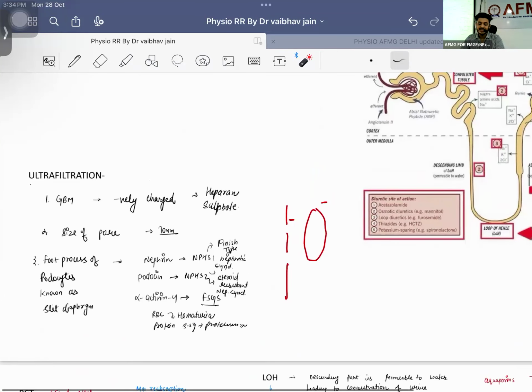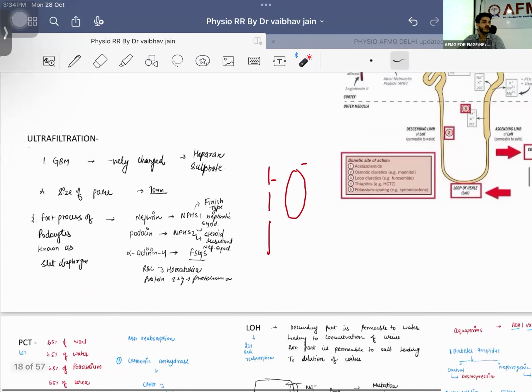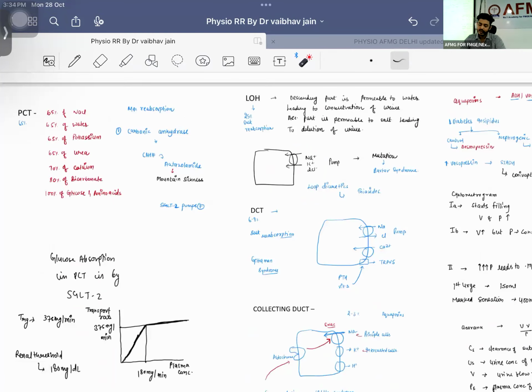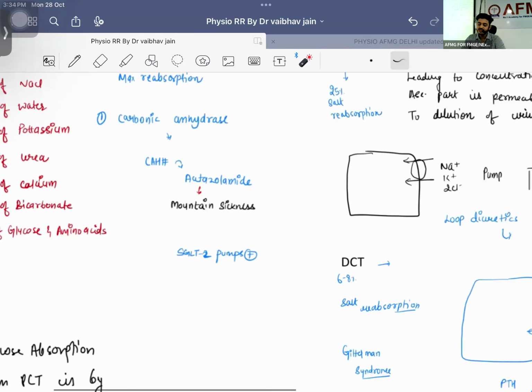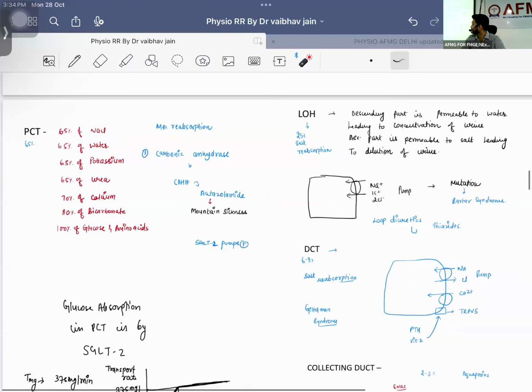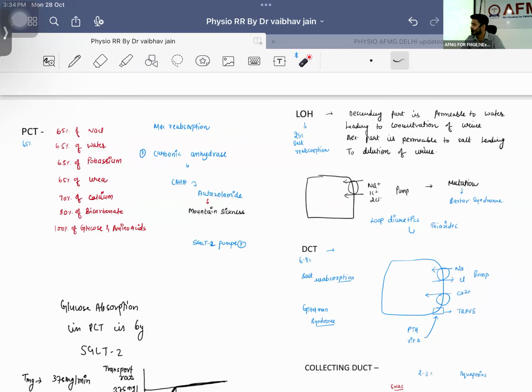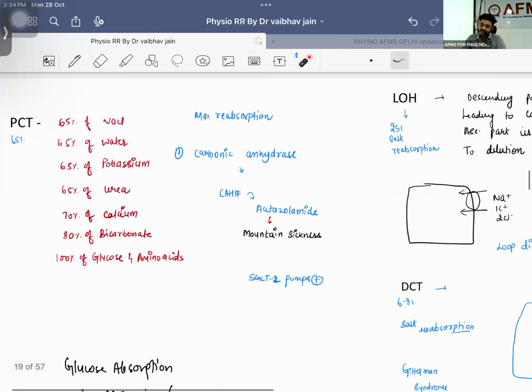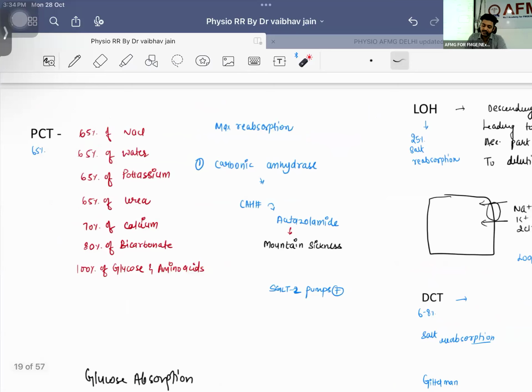Now we are having PCT. Let's try to understand what will happen in the proximal convoluted tubule. In the proximal convoluted tubule, the first pump that we are having is known as the carbonic anhydrase pump, right? Most of the things will be getting reabsorbed here, like 65% of the sodium chloride.